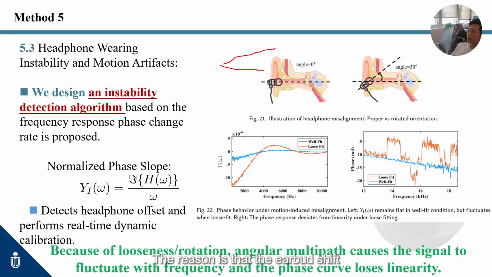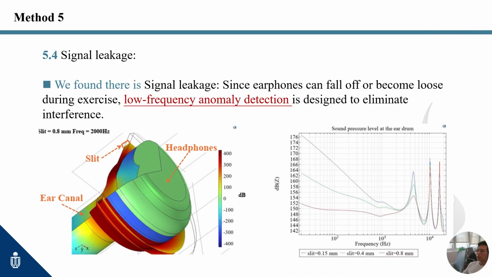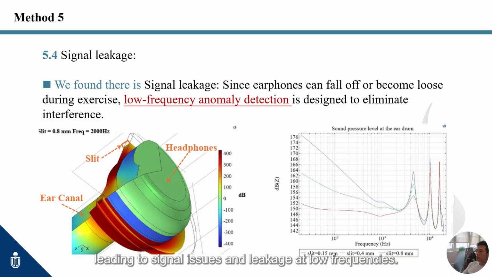The reason is that the earbud shift causes an overall phase shift or slope change. We found that not only does the angle change, but the earbuds can also loosen or shift, leading to signal issues and leakage at low frequencies. The reason is that the motion-induced seal changes modulate the ear canal acoustics as a slow, time-varying gain. This primarily affects low-frequency pressure buildup due to the acoustic high-pass leak effect.